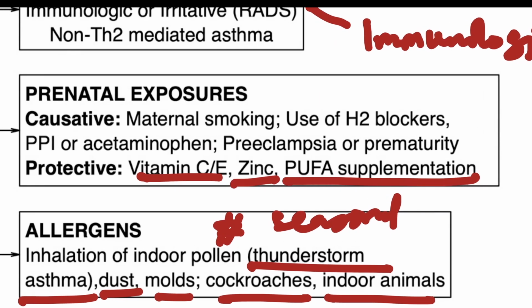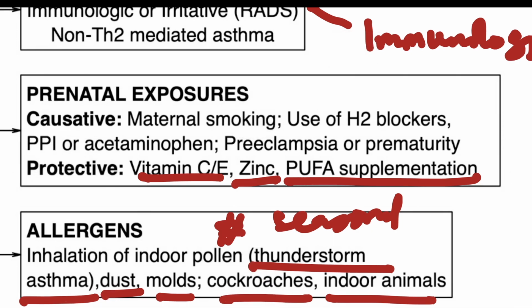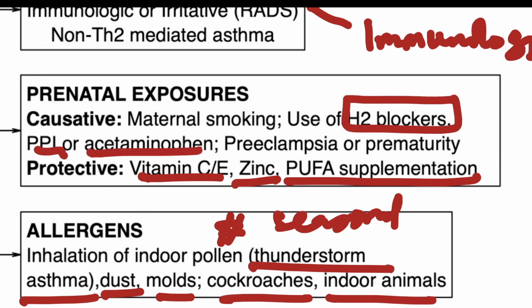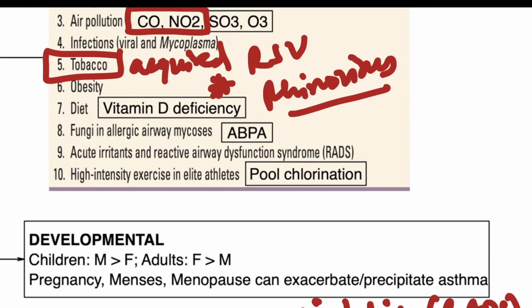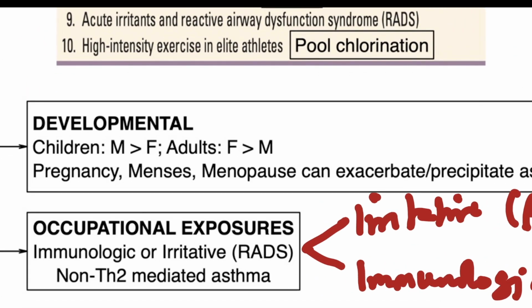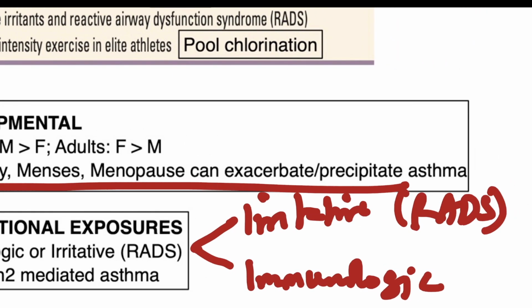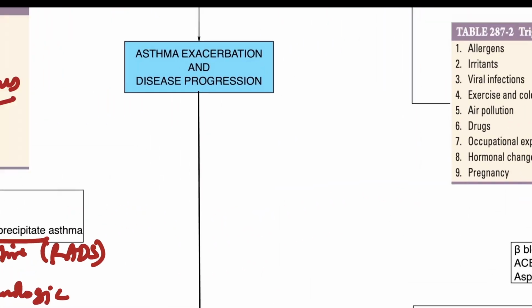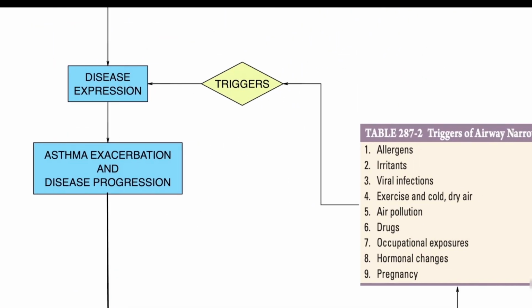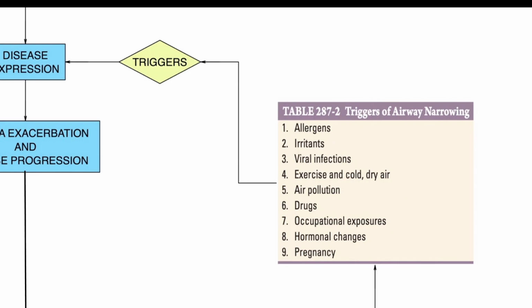Causative factors in prenatal exposures include use of H2 blockers or PPI, and acetaminophen. Along with that, maternal smoking is also contributory. It can increase the risk of asthma in the infant. Along with that, you should note that hormonal exposures throughout life can exacerbate as well as precipitate asthma, which includes pregnancy, menses, and menopause. Apart from these exposures, the disease expression is generally manifested by a variety of triggers.